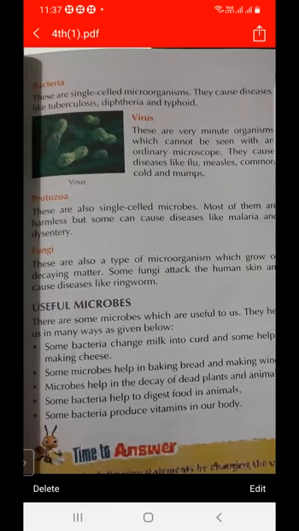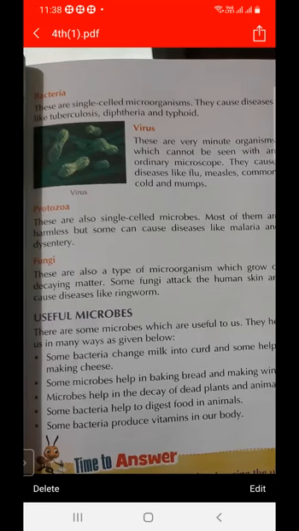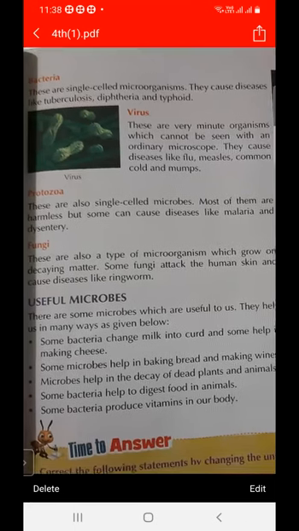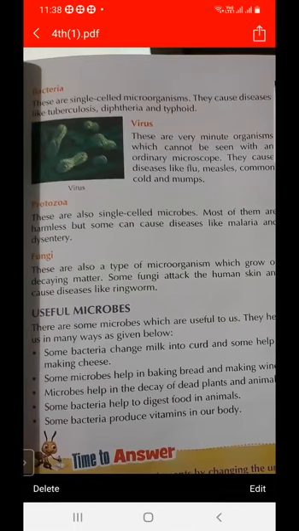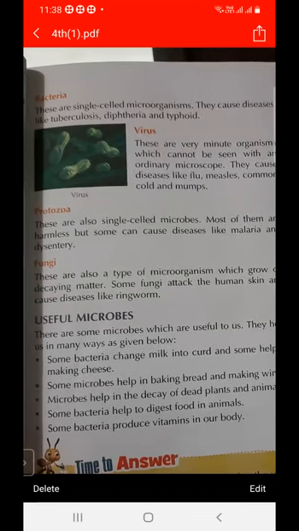The small single-celled organism is called bacteria. And what are the diseases caused by bacteria? TB, diphtheria, and typhoid. So what are bacteria? Small tiny single-celled organisms are called bacteria, and these diseases are due to bacteria.